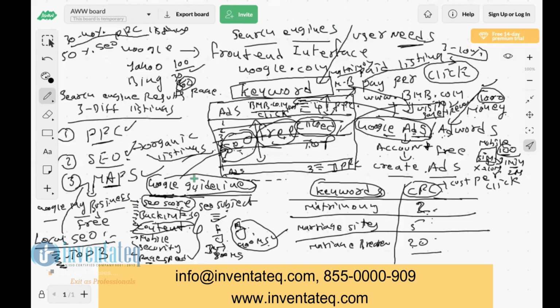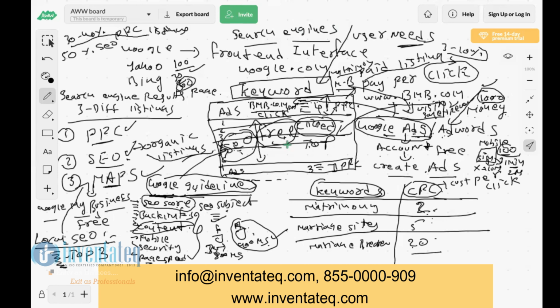So the PPC module is separate, the SEO module is separate, the maps module is separate. Just like showing your company ad on TV is separate, radio is separate, newspaper is separate. No connection.